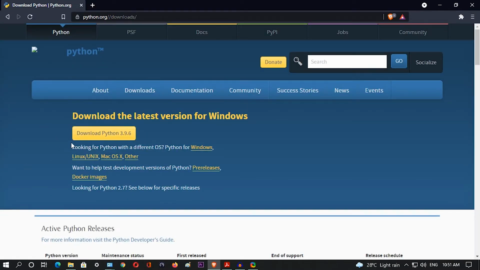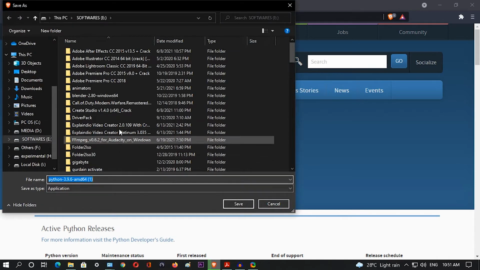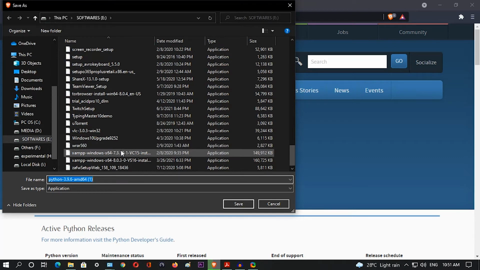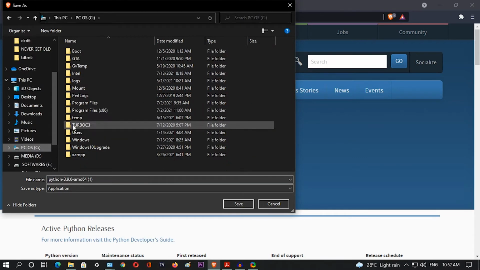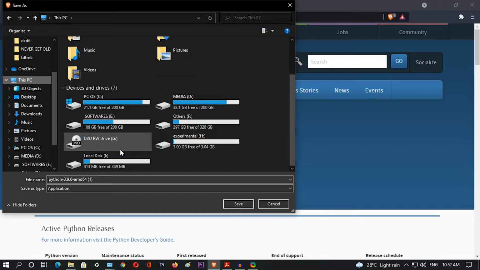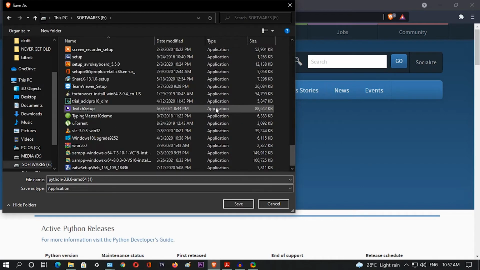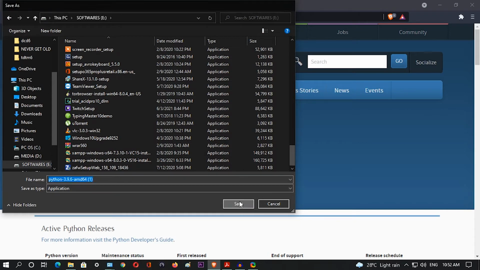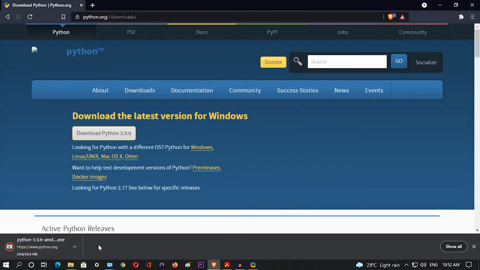So this page opens up, the Python organization's own web page, and we will find an option Python, download Python 3.9.6. It is the latest version now. So we will click on this link, and now it is asking to choose the path or the location where we will save. So for this, my location will be drive B, where I store all the setup files of my software. So I will save it here and it gets downloaded. So we will click on this and the setup process starts.